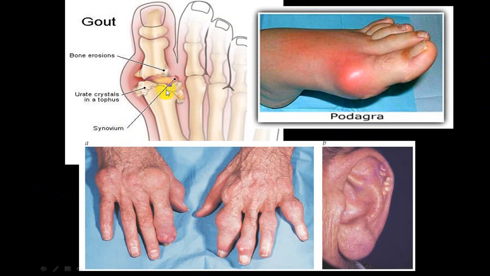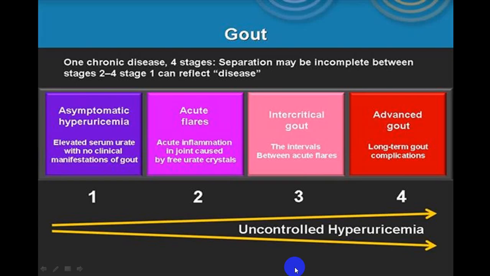And the commonest joint involved is the first metatarsal joint, and you will be able to demonstrate monosodium urate crystals, short form we call MSU. And these are those asymptomatic, acute flare, intercritical period, and advanced stage.